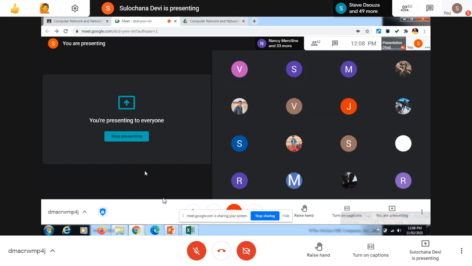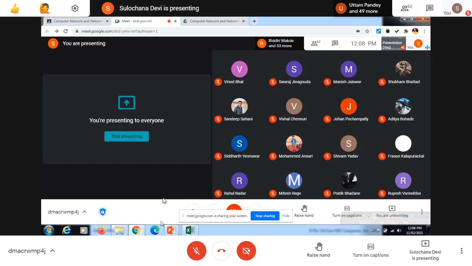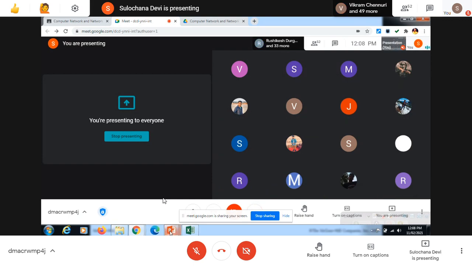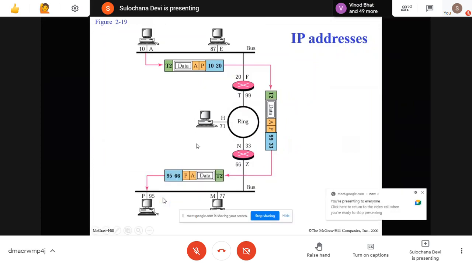Okay, so if you're sending something for my machine, and right now I am connected to my home network, but if I go to the college, there also I'll receive. My network has changed, but still I'll receive, because the router will find out on which network this particular MAC address is now connected. So the IP address of a machine can keep on changing, but the IP address which we have written in the packet, the packet which is in transmission, will not change, because the source machine will write that address and transmit it.